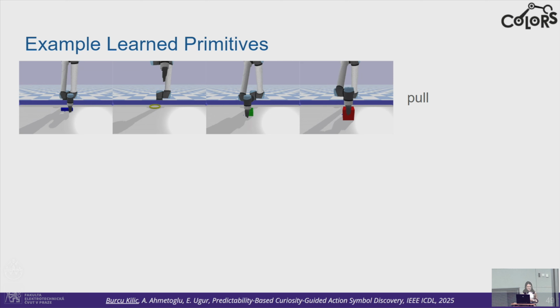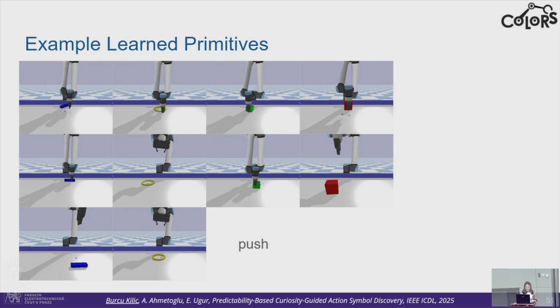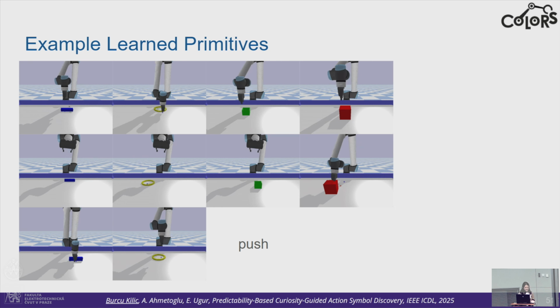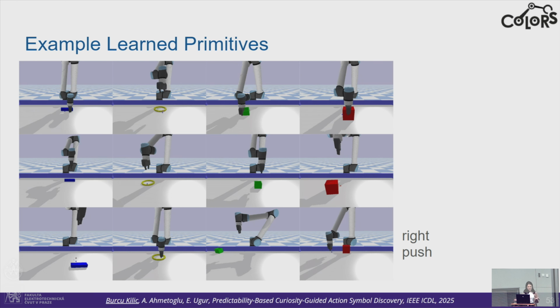And I would also like to show some example learned primitives through our exploration module. Now you can see the pulling action, now the grasping action, pushing forward action, left pushing and right pushing. These are some example primitives.